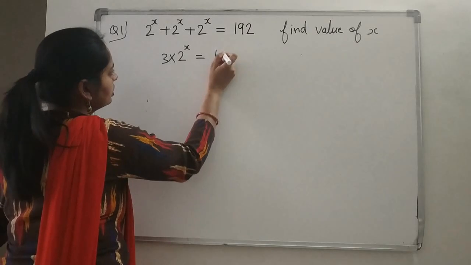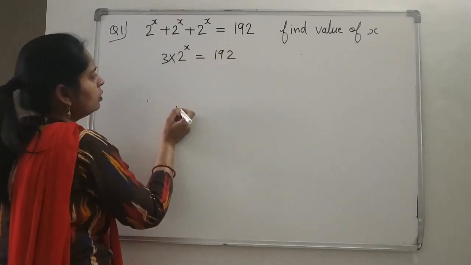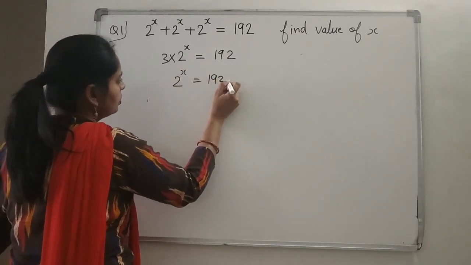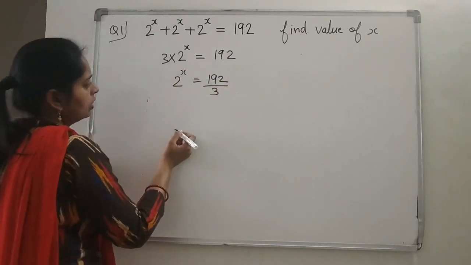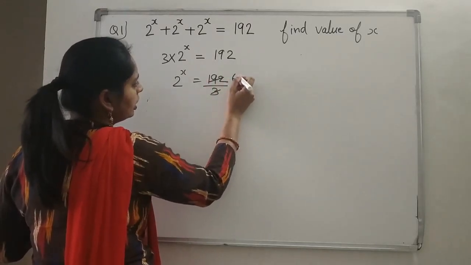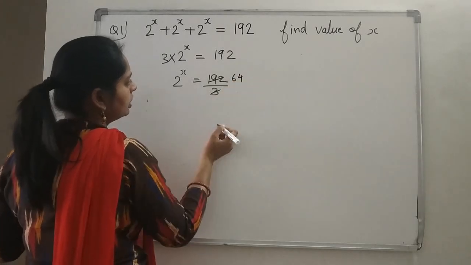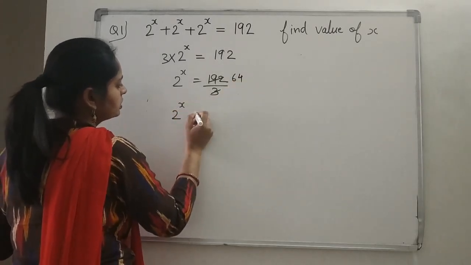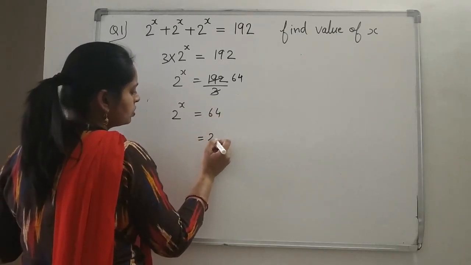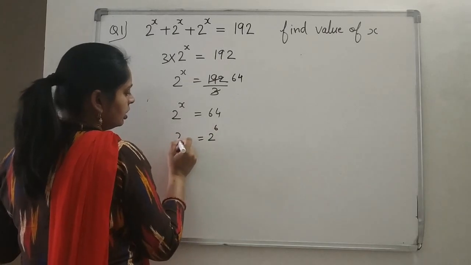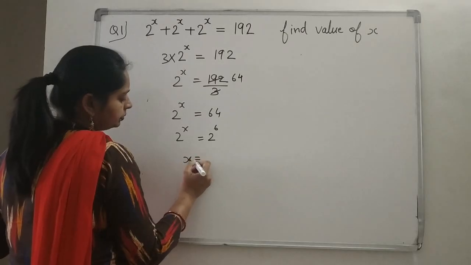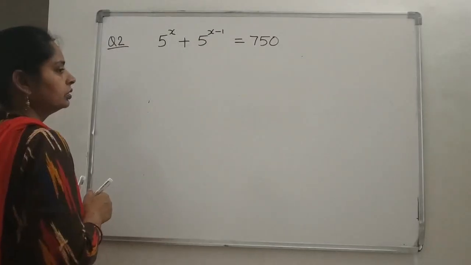3 times 2 to the power x is equal to 192, which means 2 to the power x is equal to how much? 192 divided by 3. When you cancel, what answer do you get? 3 6s are 18 and 3 4s are 12. 64. 2 to the power x is equal to 64. And you all know 64 is 2 to the power 6. And equating the powers, you will get x equal to 6. Okay.